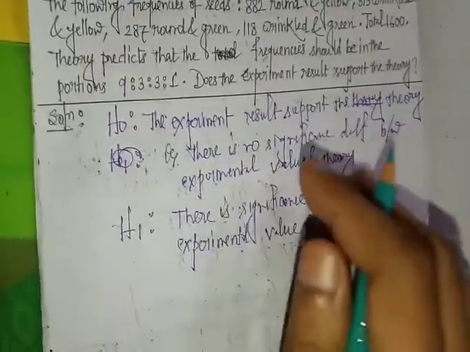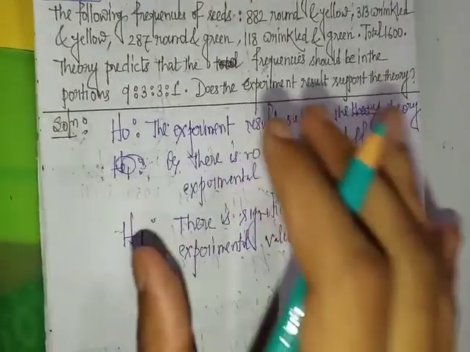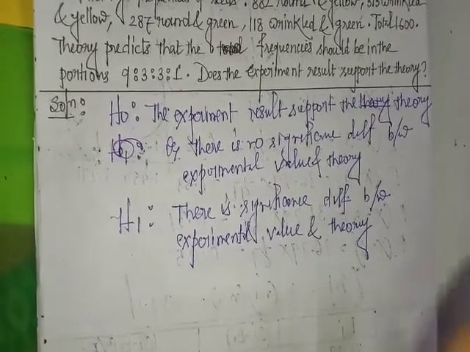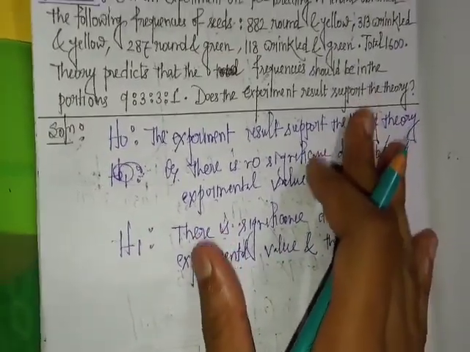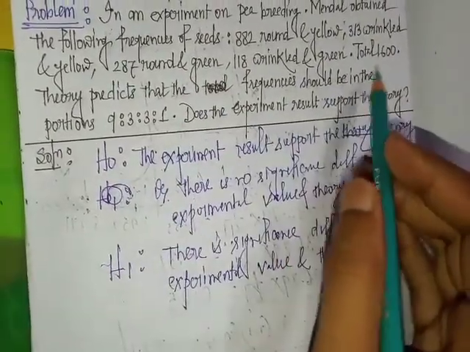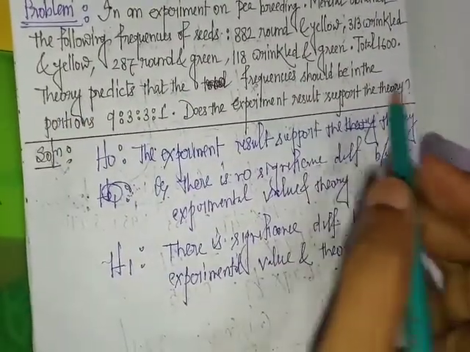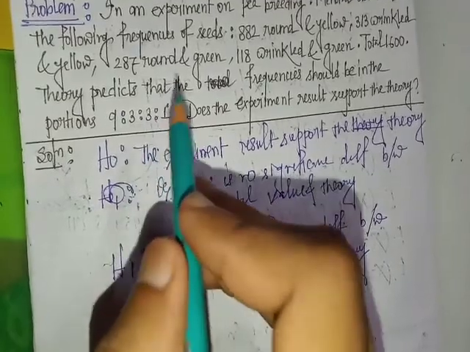Next we will find expected frequencies. Please look at this. Theory predicts that the frequency should be in the proportion 9:3:3:1.